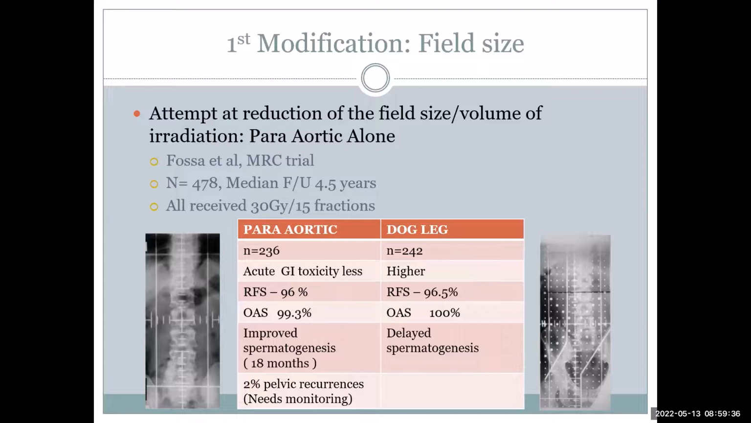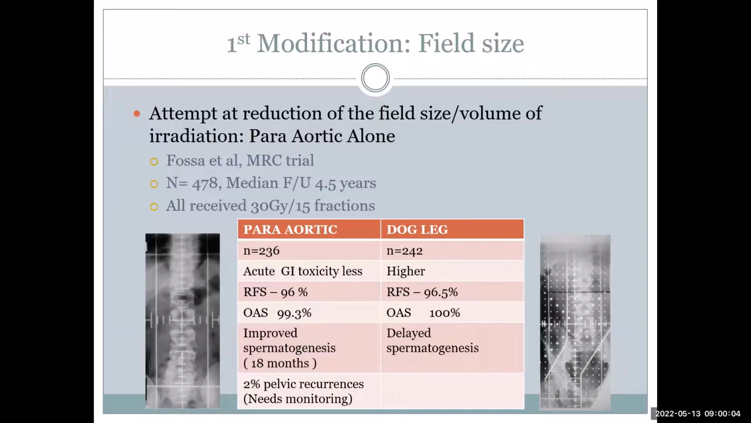para-aortic field versus the dog leg field. So they cut down. So the radiation field will be up to this in this group of patients, and the other, the standard, will cover the pelvic lymph node also. So what they concluded from this study is that the recurrence-free survival in the para-aortic field was around 96% compared to the dog leg field, so that means reducing the field has not impacted the recurrence.